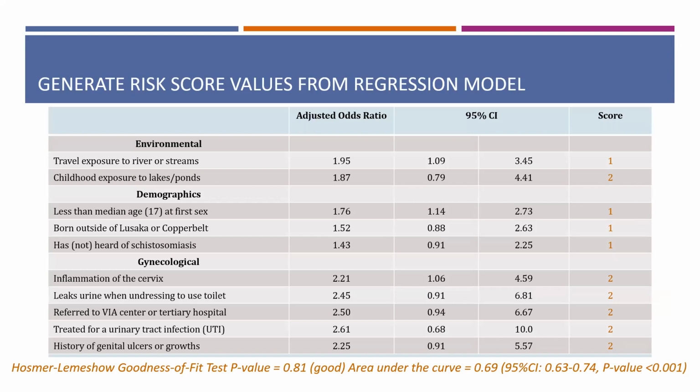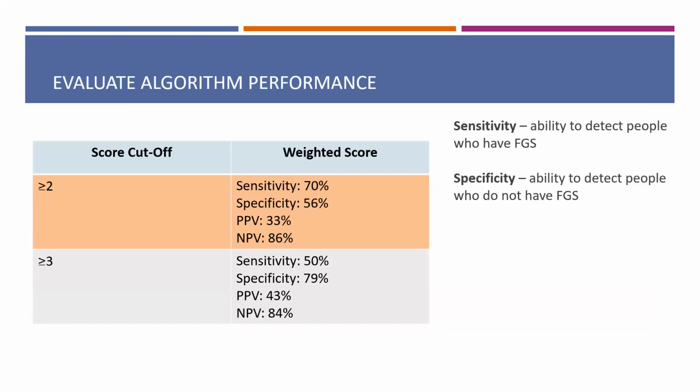These indicators can essentially be used as a checklist during screening, and I've broken them out here so you can see that there are various environmental, demographic, and gynecological exposures. The goodness of fit test indicated good model calibration, and the risk algorithm had reasonable discrimination as indicated by the area under the curve. Here I'm showing the screening algorithm performance when using a cutoff score of greater than or equal to 2 or greater than or equal to 3.